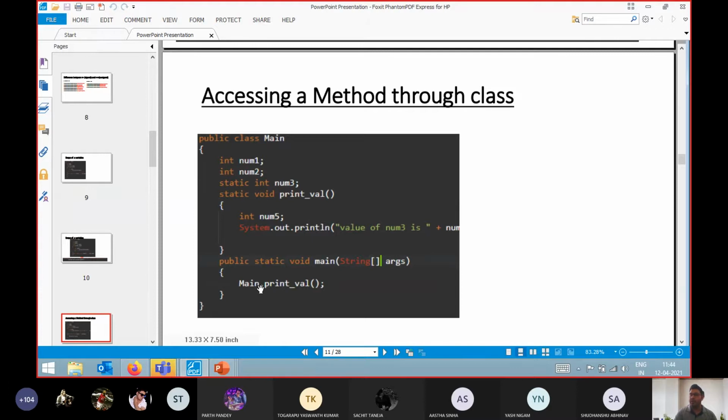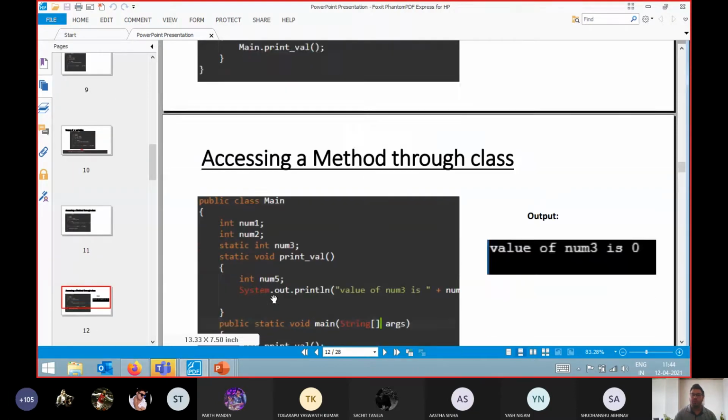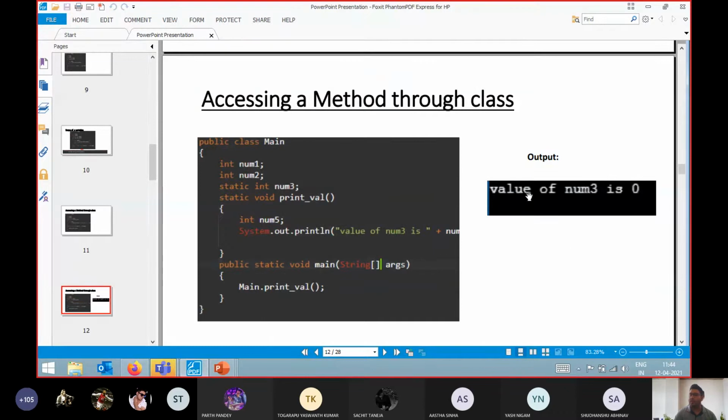Again, how do we print the value of this method? I am going to write main.print_val, where main is my class name. Even if I write just print_val, it will work, but I am writing main.print_val because I want to show you that static methods are accessed directly by the class name. Always remember this point. You will get the output: the value of num3 is 0.